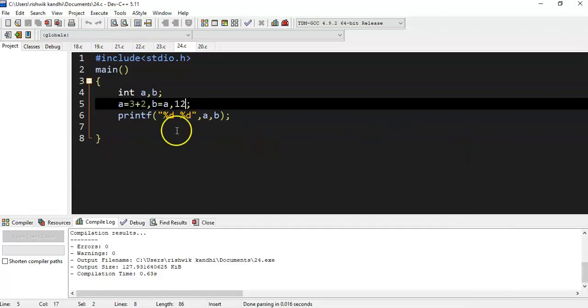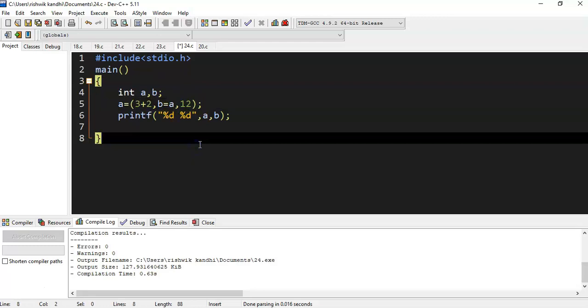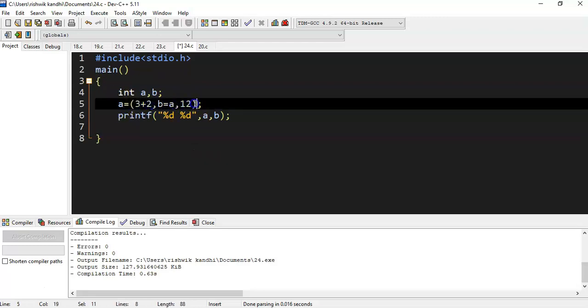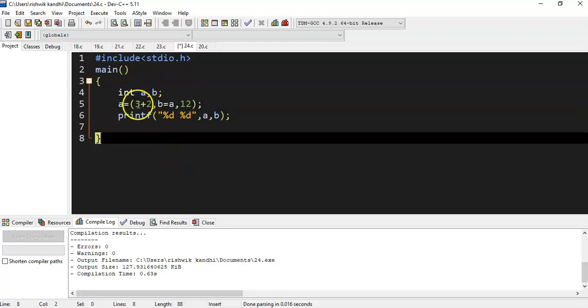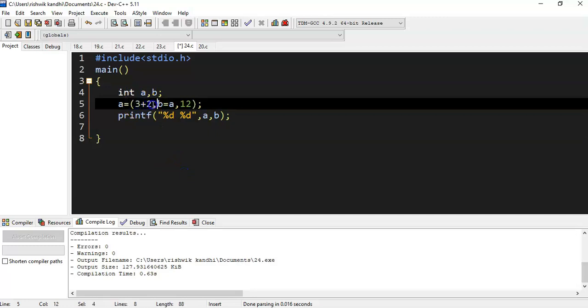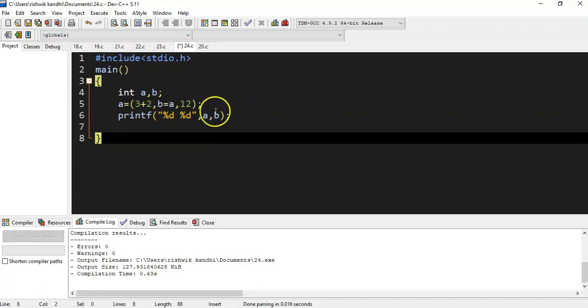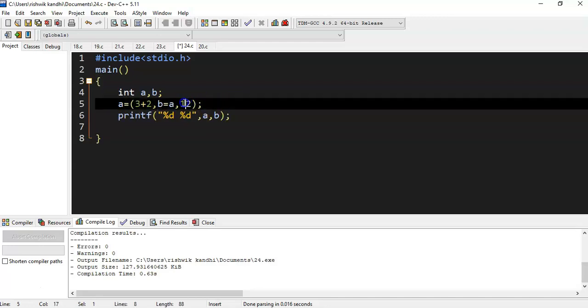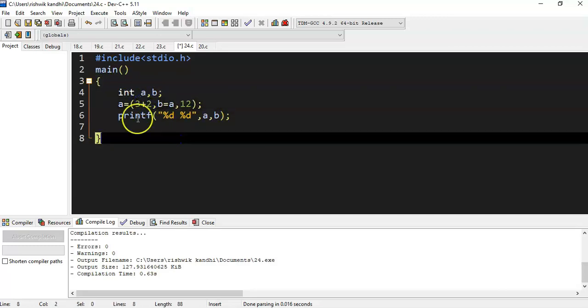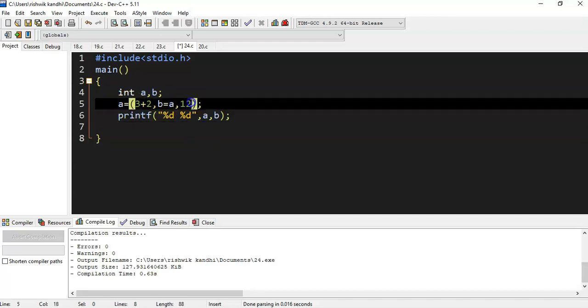But if you put the expression in parentheses, brackets, then what will happen? Then the evaluation will take place from left to right, and there may be any number of expressions, but the final output of this expression would be the last value. If you don't take parentheses, then it will consider the first value. But if you take brackets, then only the last value would be considered as the final output.